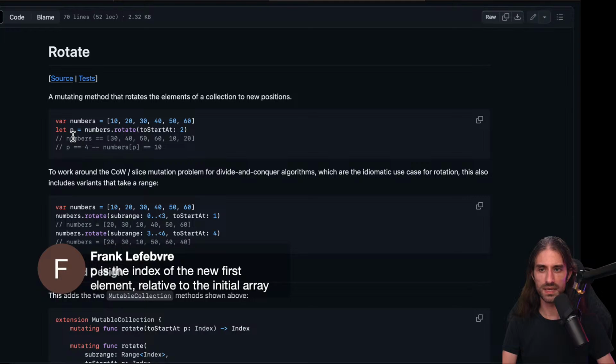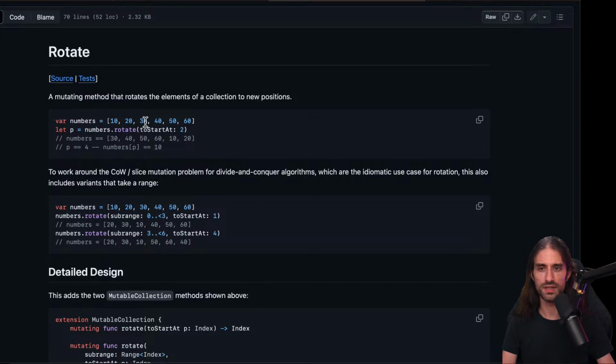So P here, the new first element is 30, and so P would be 3. And so here it says P equal 4 minus numbers for P equal 10. I just don't get this, because this evaluates to a Boolean, and here there is a minus a Boolean. So that's what I don't.